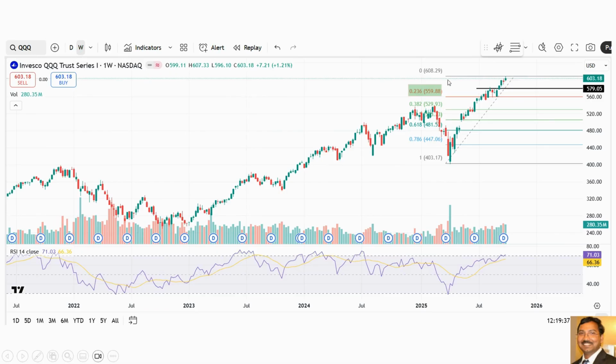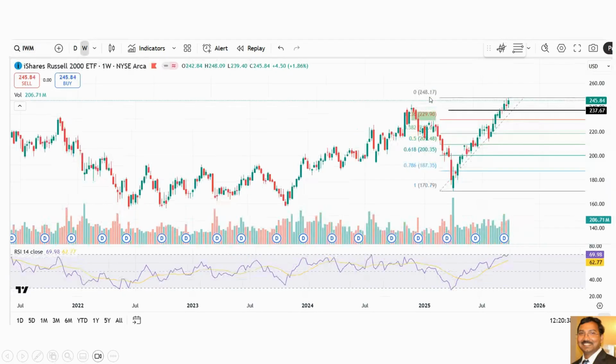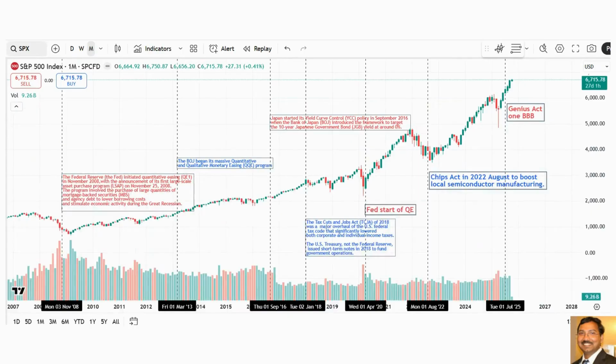And this is the QQQ weekly chart. We hit 608, and again the RSI is positive and there is no negative divergence. The market has strong upside momentum, and if it comes down, 579 acts as a very good support. If it breaks, then 559. And this is the IWM weekly chart, again the same. RSI has strong upside momentum, with no negative divergence and no weakness in the momentum. If it goes down, then 229 is a good support level, and 237 also acts as a very good support level. So based on the buyback blackout period alone, there is a high chance it can go down. If not, then it may go up from current levels.